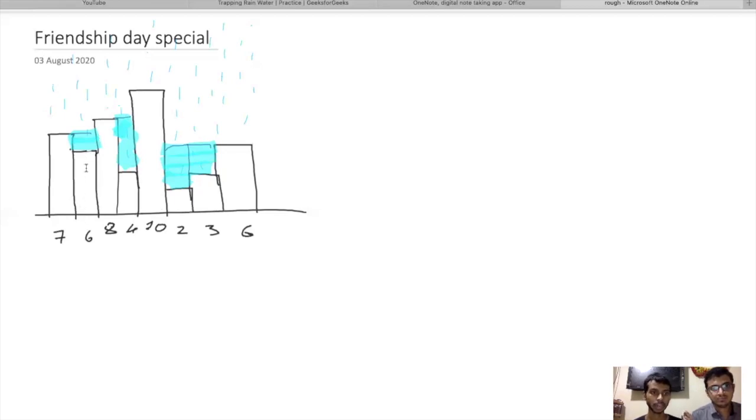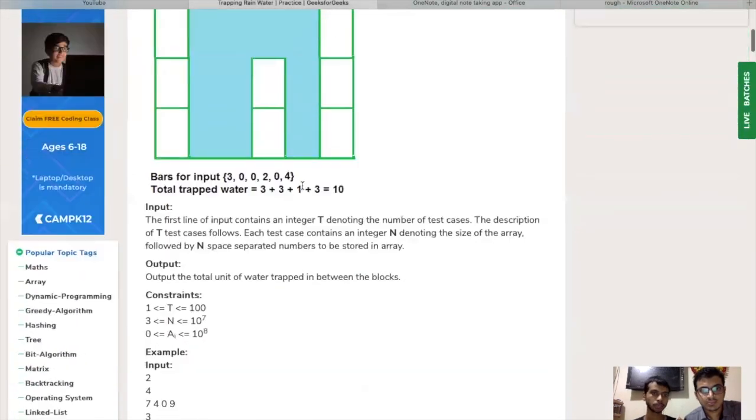Okay, so 6 is the height of that particular building, so we have to subtract 7 minus 6. What will be the unit of water? This is 1, and we have to follow this simple step with every element. Okay, so now Rishabh will tell you the naive approach and the efficient approach too. So Rishabh, you can continue from here.